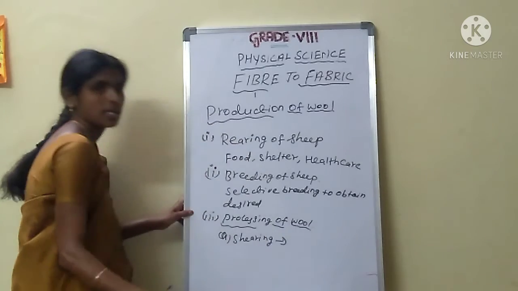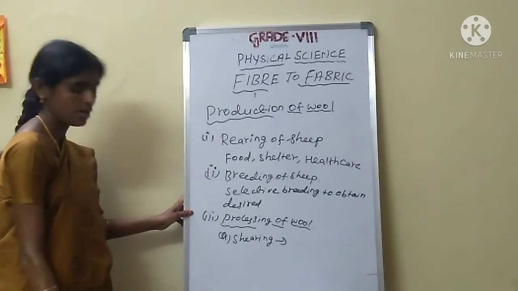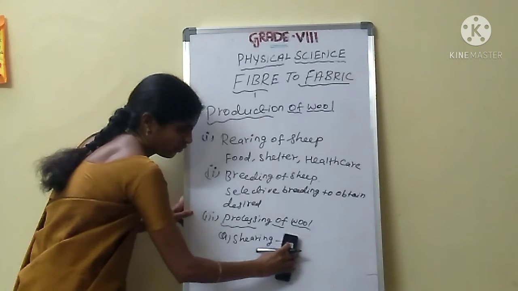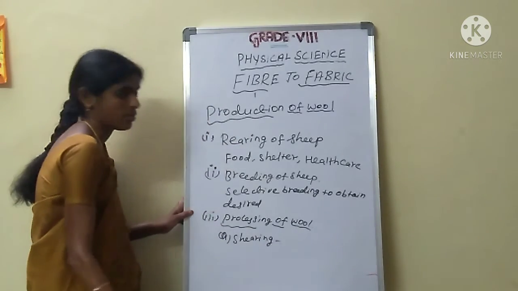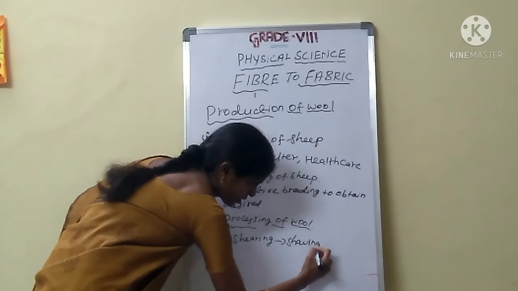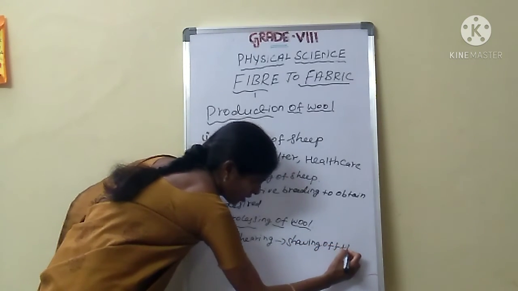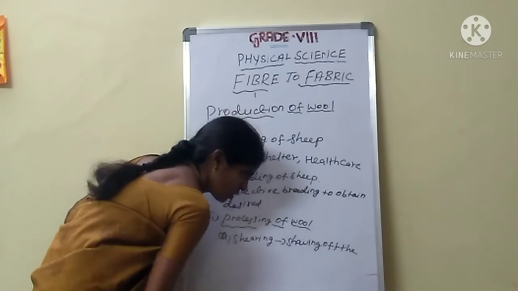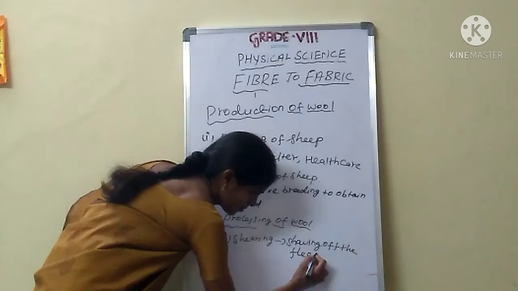Shearing means cutting the hair, shaving of the fleece, cutting off the fleece.